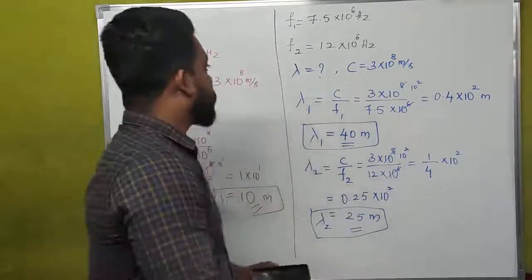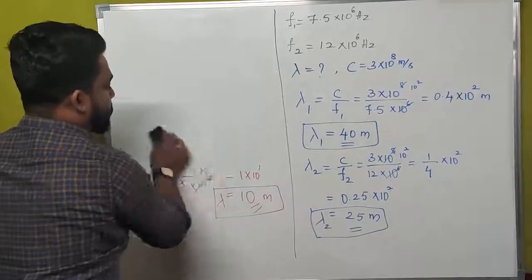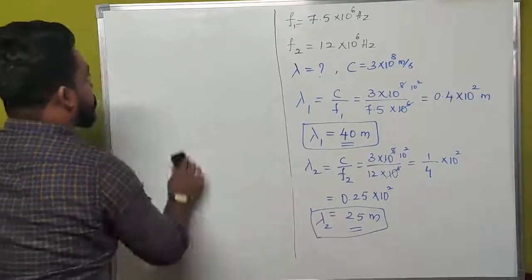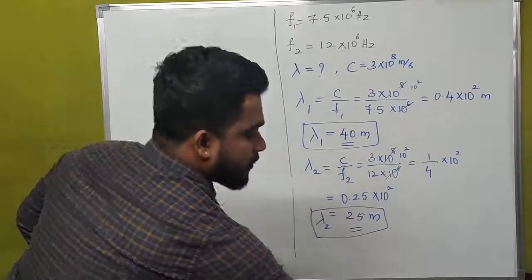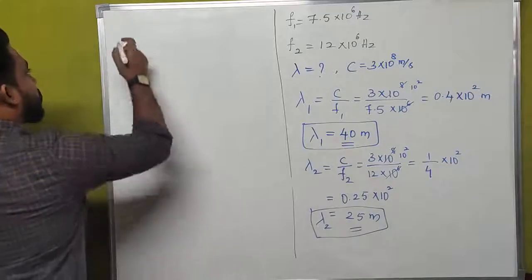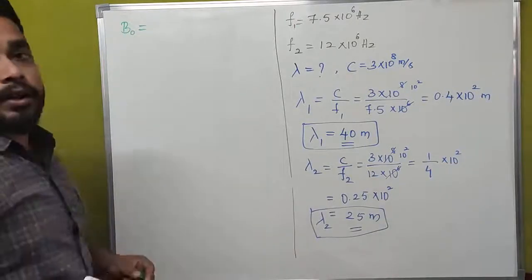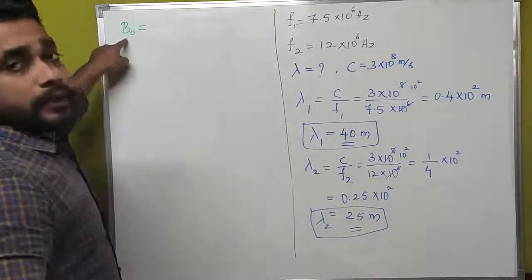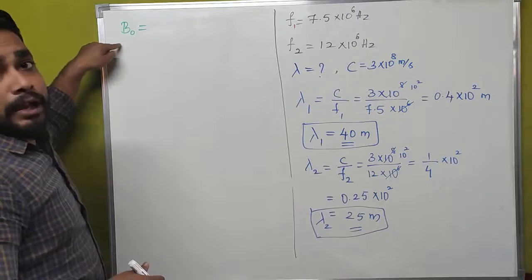Here what he has given in this question is B naught. This is the amplitude of the magnetic field vector, or the peak value of the magnetic field.